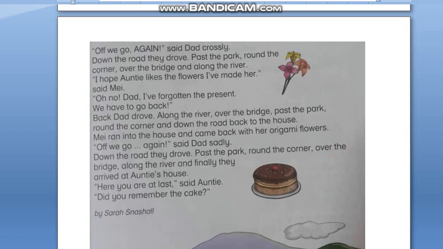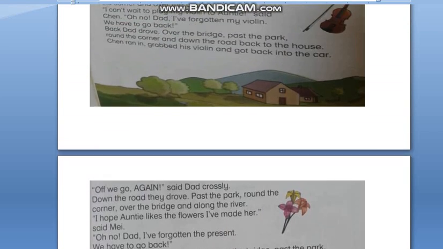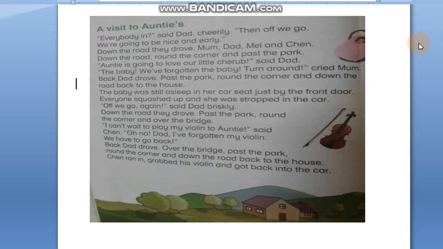So from this story, if you can see the word was, was is a verb to be. It's a past tense.